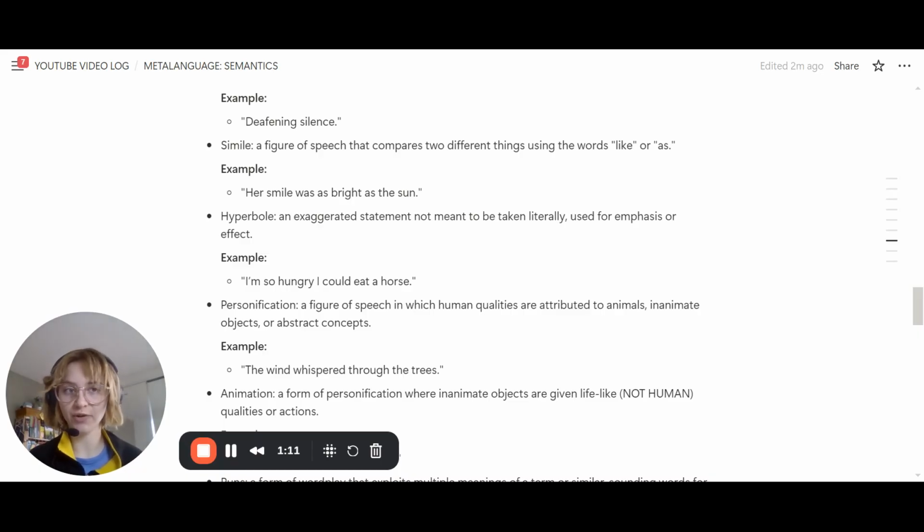Similarly, a simile is a figure of speech that compares two different things using like or as. So different to a metaphor where we describe something as something else or describe it to be that other thing. Here we're just using like or as. So her smile was as bright as the sun. Hyperbole, an exaggeration. So I'm so hungry I could eat a horse.